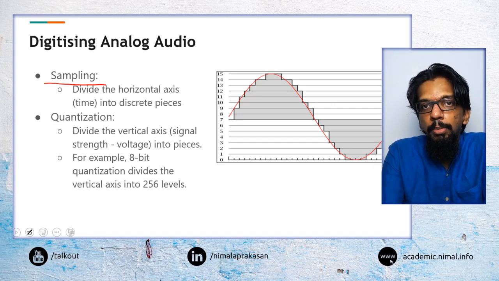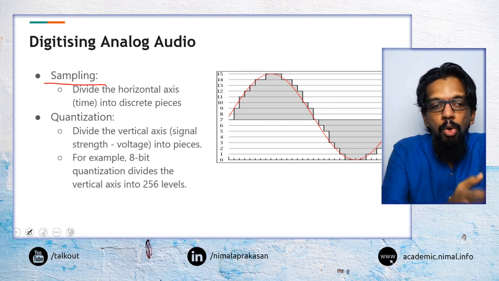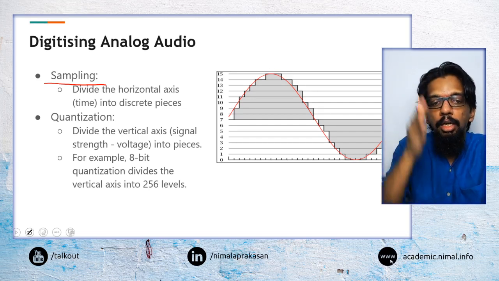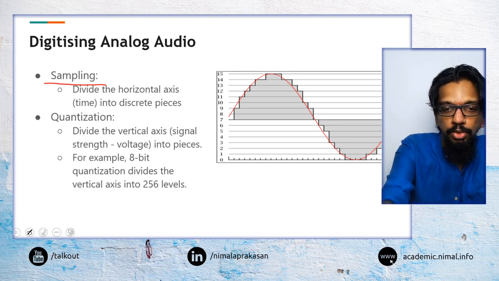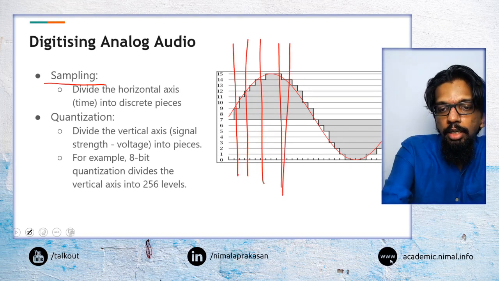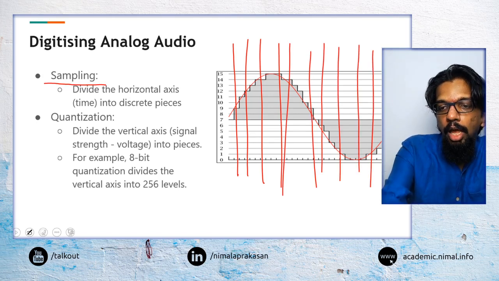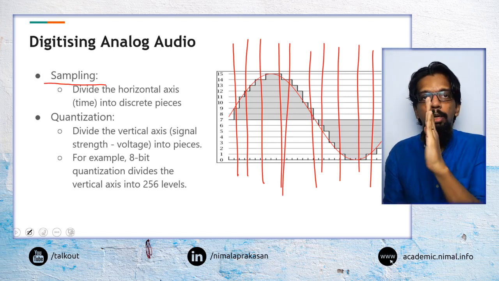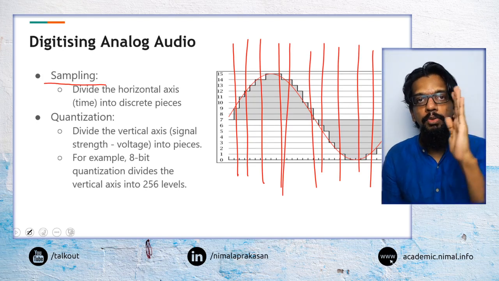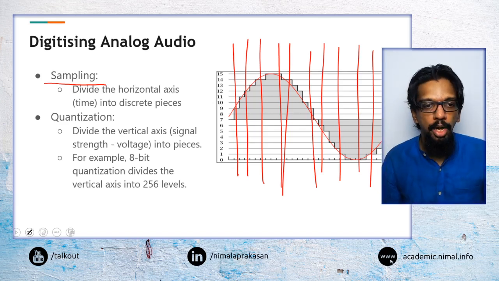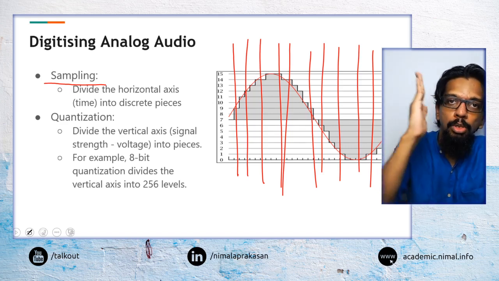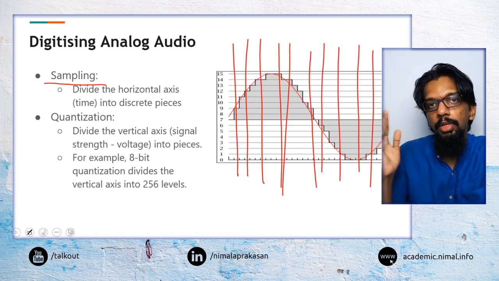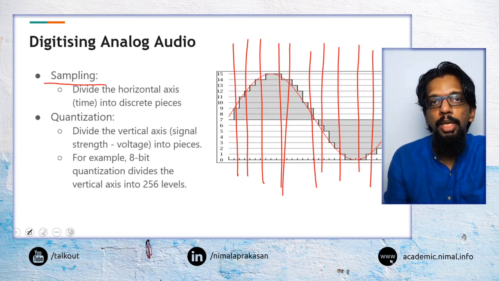What we mean by sampling is we go along the horizontal axis and create a number of divisions. Over a period of time we go at a set time interval and see what the sound is at that particular point. That's why the more samples we take, the more times we go into that original audio and take out the information, the better we will be able to